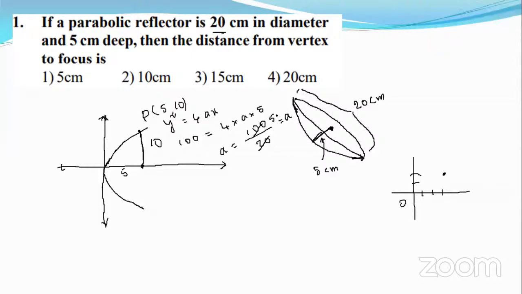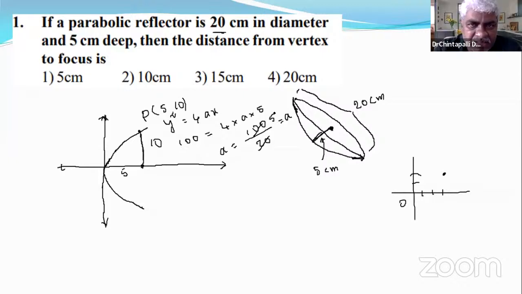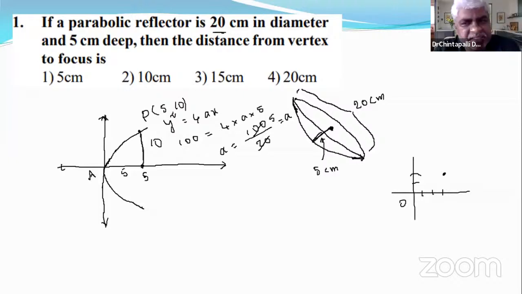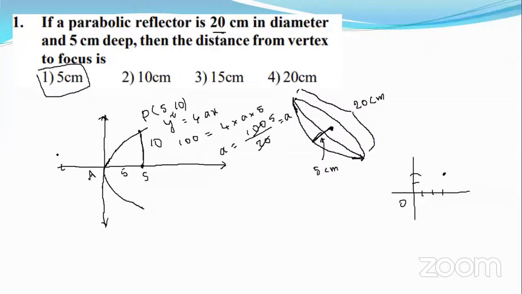Option 1. The distance from vertex to the focus, very good. It is the vertex here, and it is the focus. The distance is 5. A is the distance. Coincidentally, A is equal to 5. The depth is equal to A. Got it? Yes, sir.